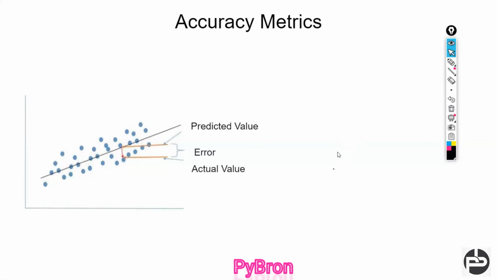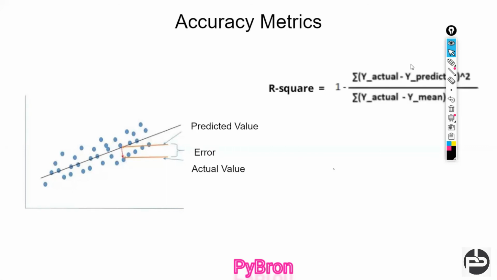Don't think much about this; it is a very simple concept. You create a model, and the model is going to predict something, but the actual value is something different. The difference between the actual and predicted value is known as the error. So how can we calculate the error term? In order to calculate the error term or accuracy of your model, we are going to define a new term known as R squared.